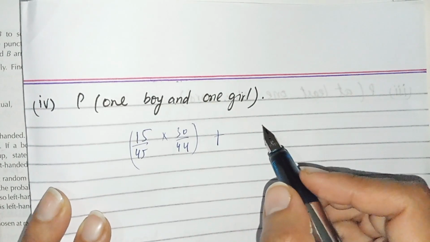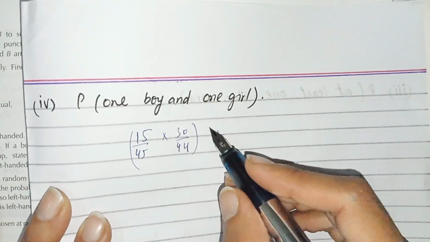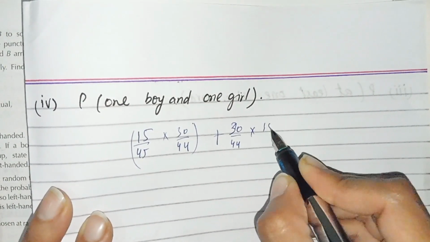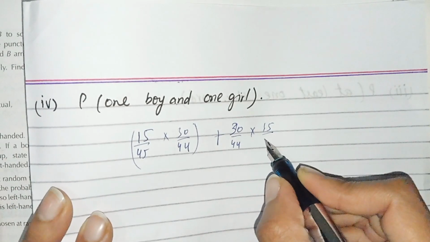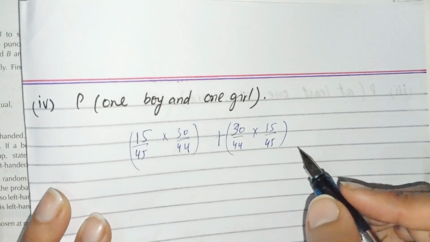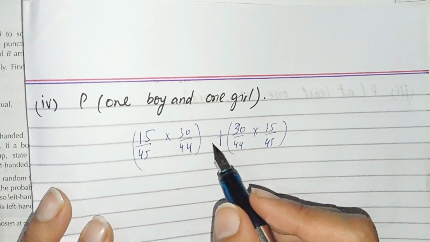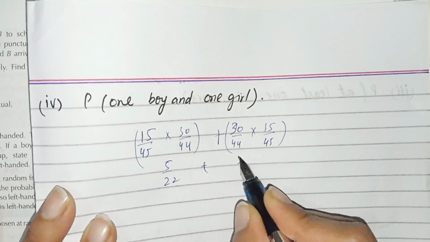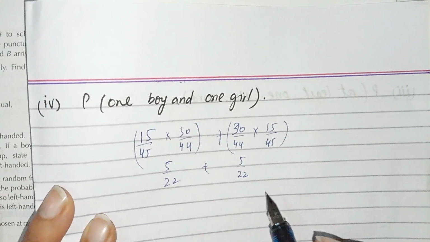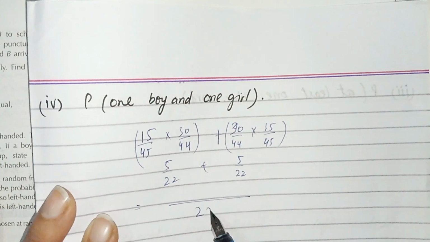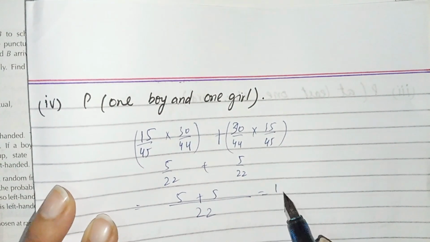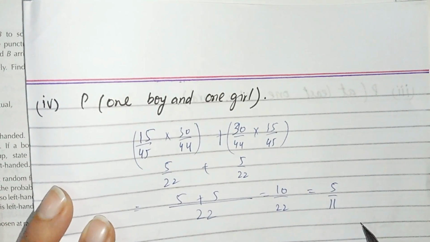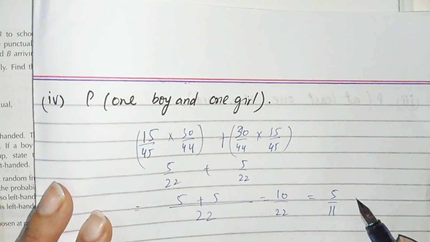Plus 30 over 44 multiply by 15 over 45. Now we have to simplify it. By simplifying it, we get 5 over 22 and 5 over 22. By taking the LCM, we get 22, 5 plus 5, 10 by 22, and simplifying it, we get 5 by 11. And this is the probability of part number 4.